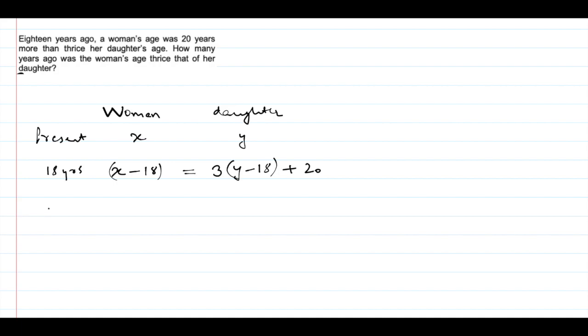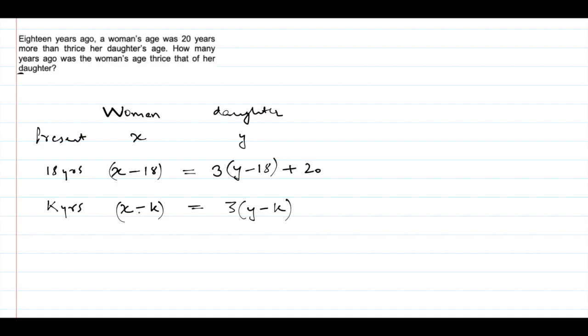Now we are asked how many years ago was the woman's age thrice that of her daughter. So let us take it as k years ago. So k years ago, this will be x minus k, and this will be 3 times y minus k. Fine. So now we have to solve these two equations.